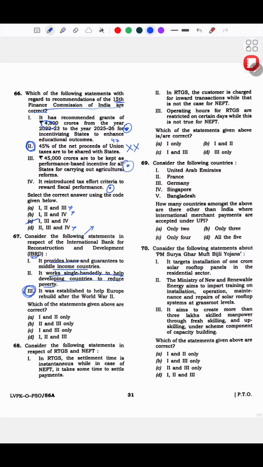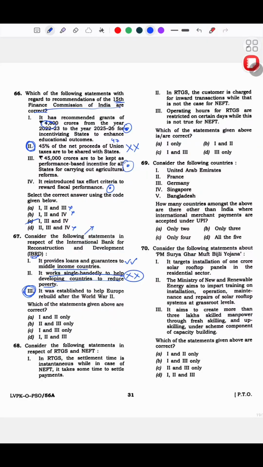Okay, it was established to help Europe rebuild after World War II. See, it works single-handedly to help developing countries. No, so many other organizations are doing the same thing. Okay, it provides loans and guarantees to middle income countries. Yes, it was established to help Europe rebuild after World War II.